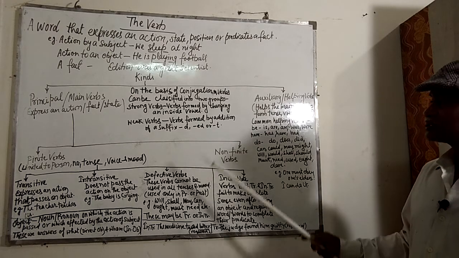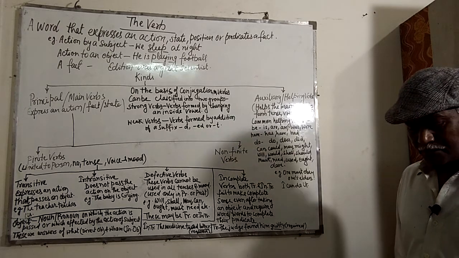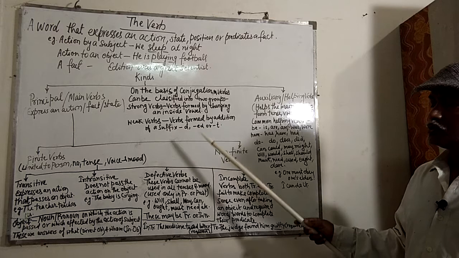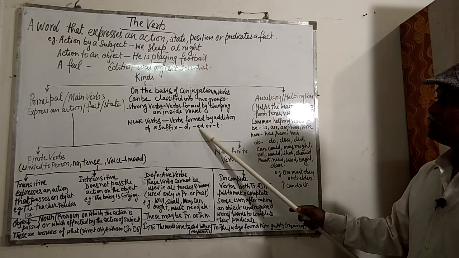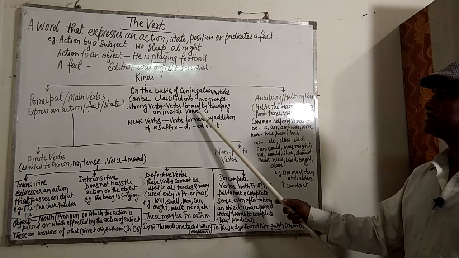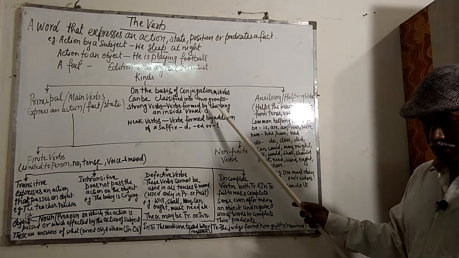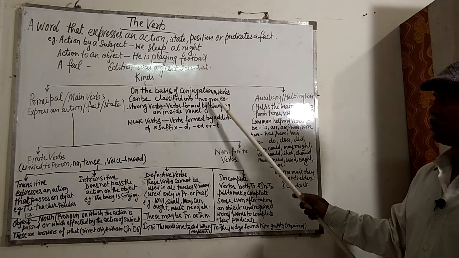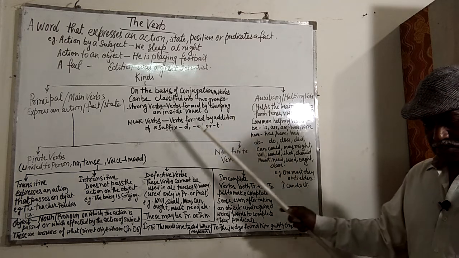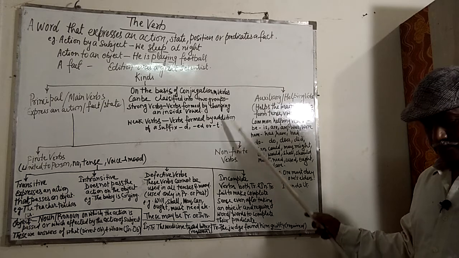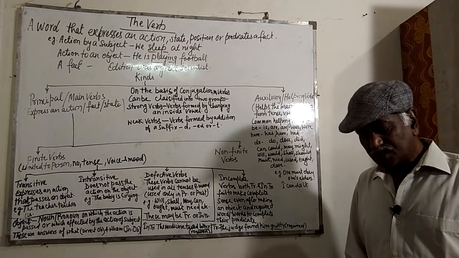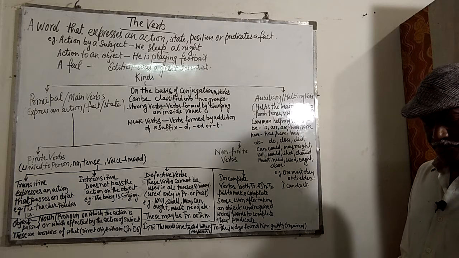Certain verbs are partly strong and partly weak too. For example, sow, S-O-W, sowed, S-O-W-E-D. Here ed is being added, the weak form of the verb. Another form changes the vowel or adds a consonant sound: sow, sowed, sown; show, showed, shown; sew, sewed, sewn, like that. All these are examples.